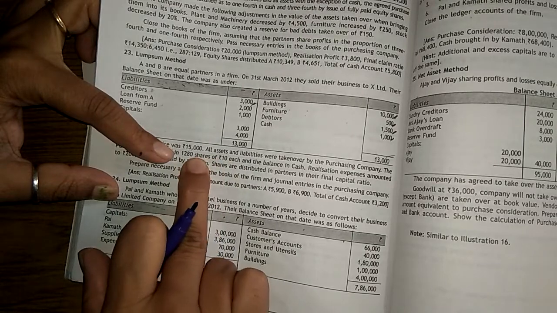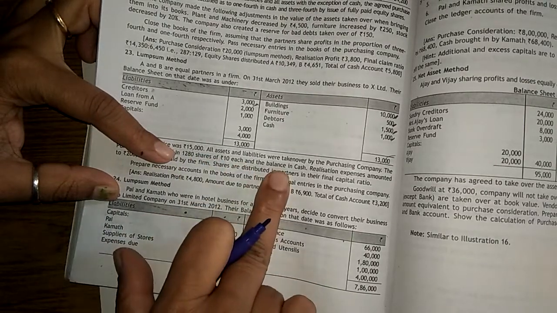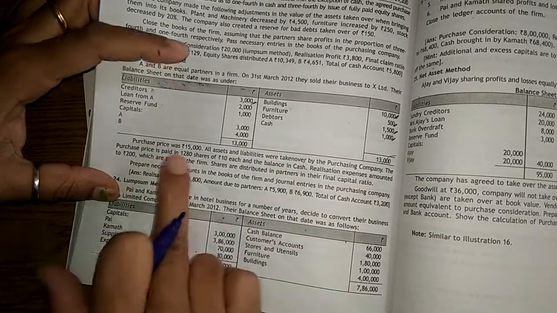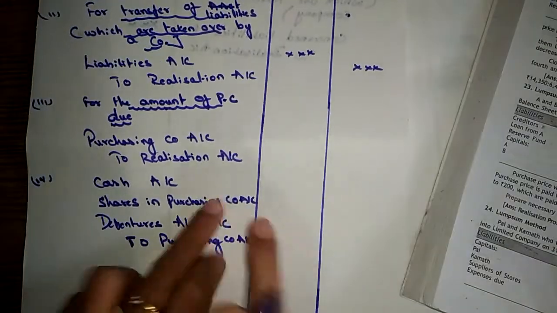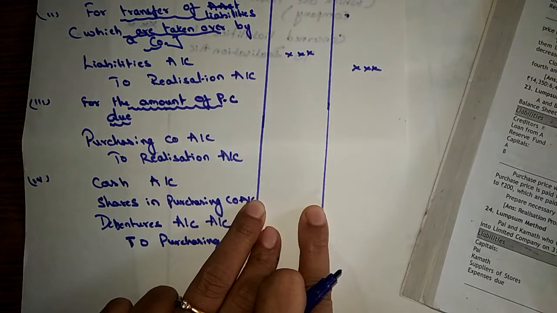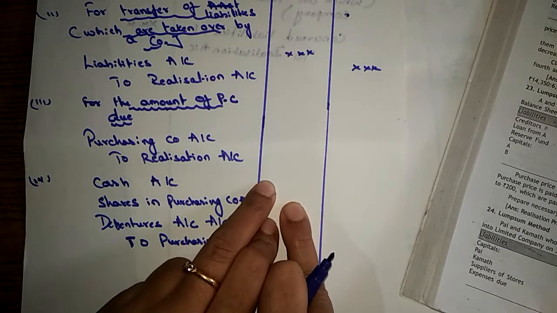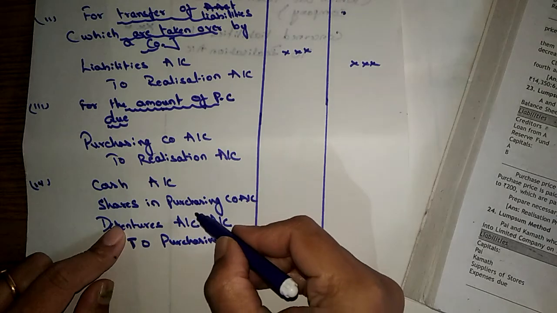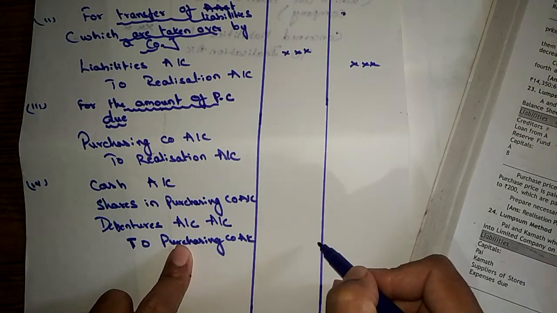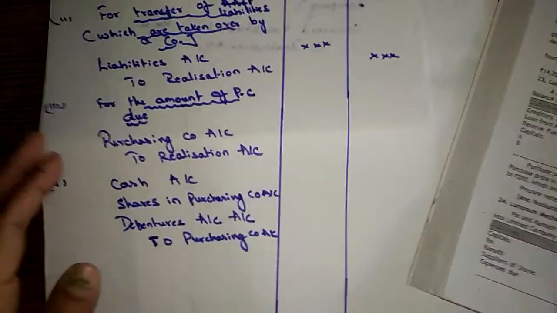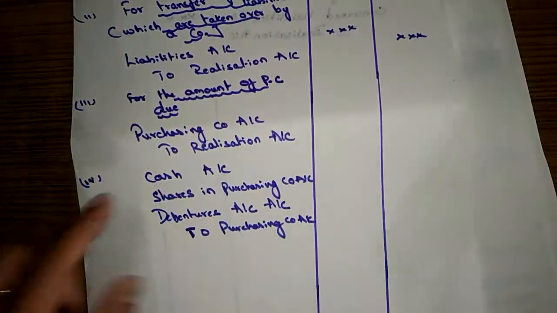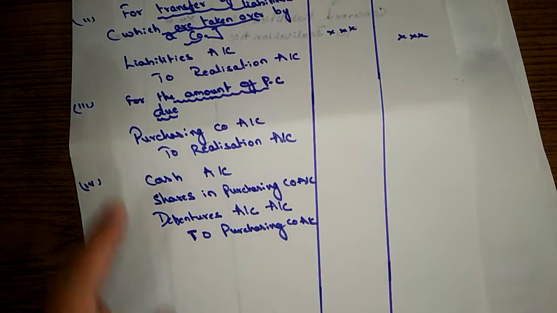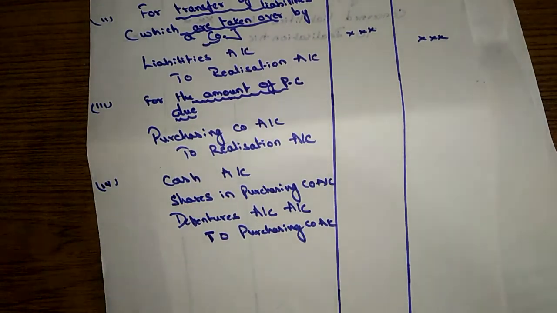So it comes to 12,800 in shares, and the remaining they are paying by cash. They are not paying any debentures. So in such a case, the entry is cash account and shares in purchasing company account to purchasing company account. That's all. In whatever form they are discharging, we need to show it here by passing the journal entry. Got it? Then let's move on to the next journal entry.